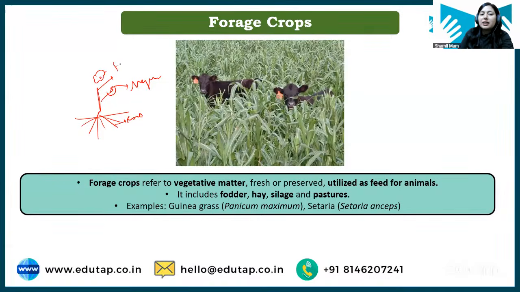Okay, flower is reproductive part means this flower will have the seeds. That's why it is a reproductive part. Vegetative part is your leaves and foliage basically, right? So these forage crops are basically grown for the vegetative matter, means for the leaves and foliage, so that it can be utilized as feed for the animal. Okay?